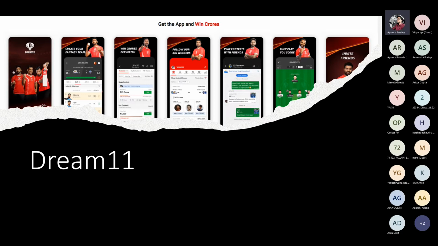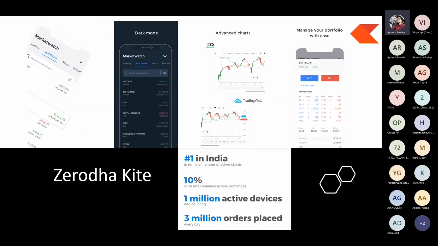Another application using Flutter, which you might or might not know about, is Zerodha. I think many of you might be aware of this, and many might not. It is a very huge application for dealing in stocks, currencies, commodities, etc., if you are into that stuff.